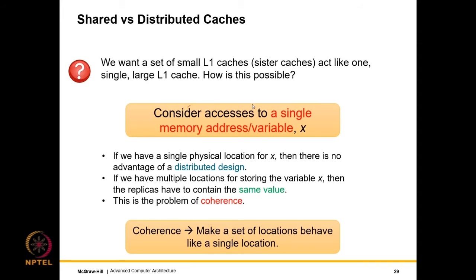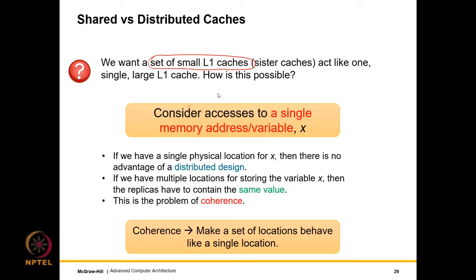So let us revisit this issue once again in some detail. So what is the question? The main question is that we want a set of small L1 caches, known as sister caches, to act like one single large L1 cache. So we are saying that this set of small L1 caches will give us everything. It will be high speed, and it will give us the ability to make many parallel accesses by a large number of cores.